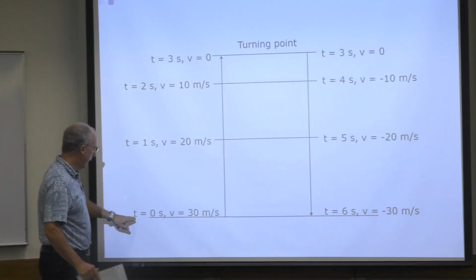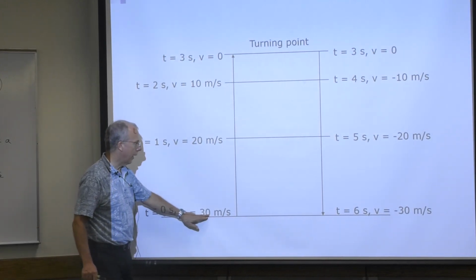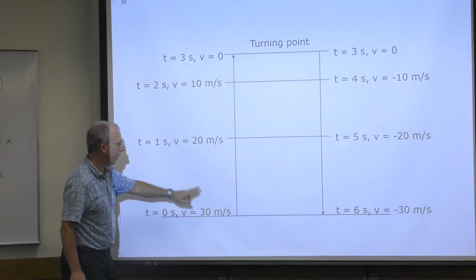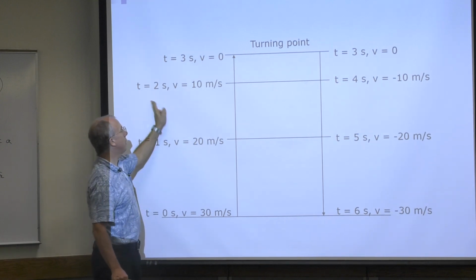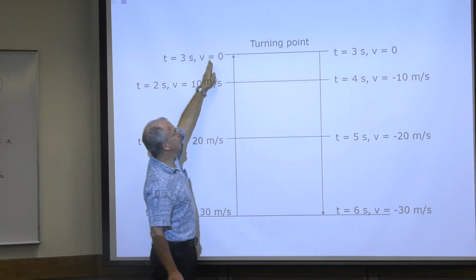And so I threw the ball at time equals 0, 30 meters per second. So at 1 second, it was going 20 meters per second. 2 seconds, it was going 10. 3 seconds, it was going 0.